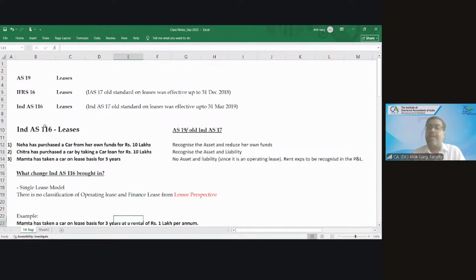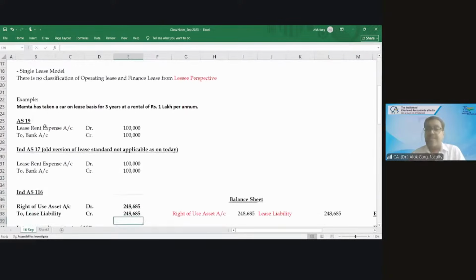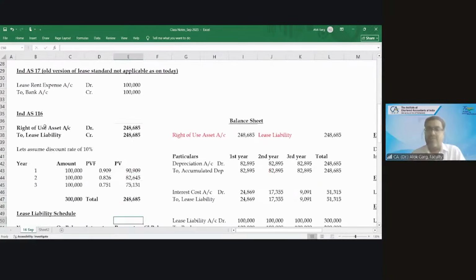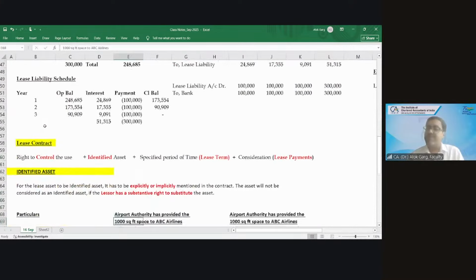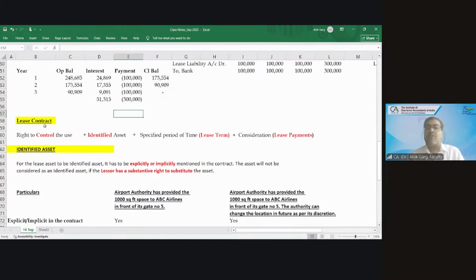And we discussed that in case of Ind AS 116, the lessee has to recognize the right of use asset and has to credit the lease liability. The lessee has to charge depreciation on the right of use asset, charge interest on the lease liability, and pay the lease liability. That's what we discussed. And we discussed the meaning of the lease contract. What is a lease contract?